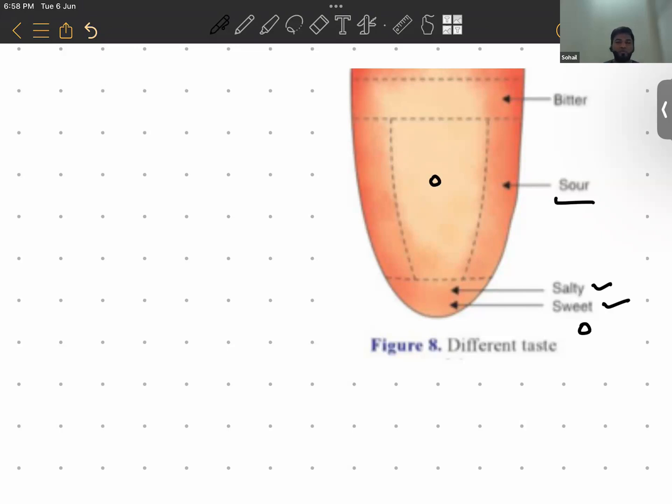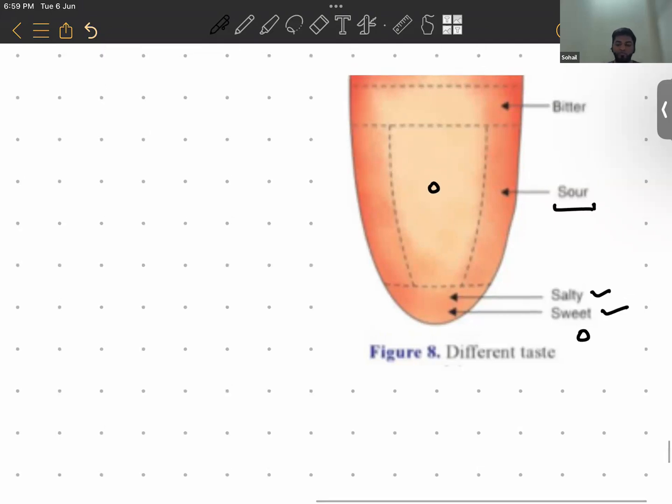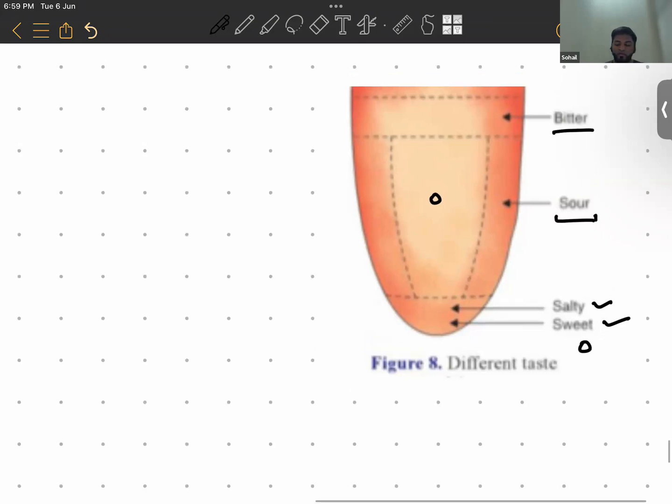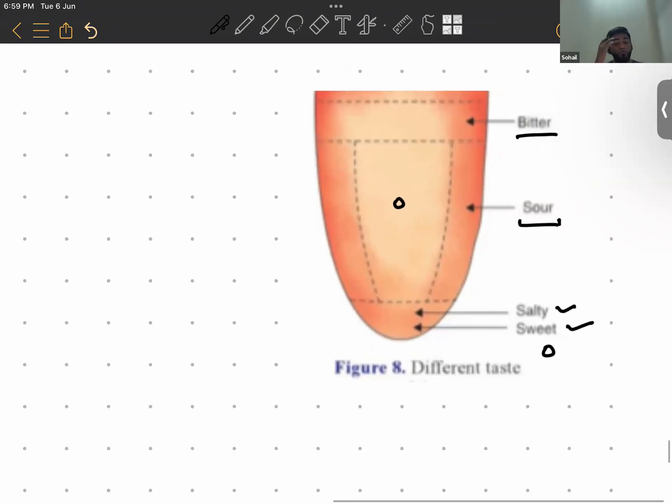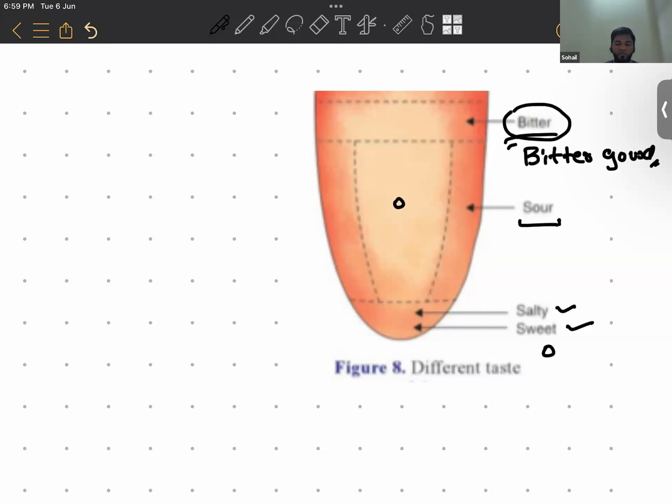Similarly, the sides of the tongue are more sensitive to sour foods, like oranges and lemons. And on the back, you see foods which are bitter, like karela, bitter gourd. If you were to taste bitter gourd on the back of your tongue, it will be more sensitive there.